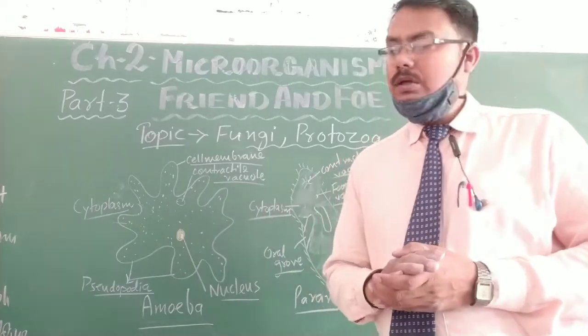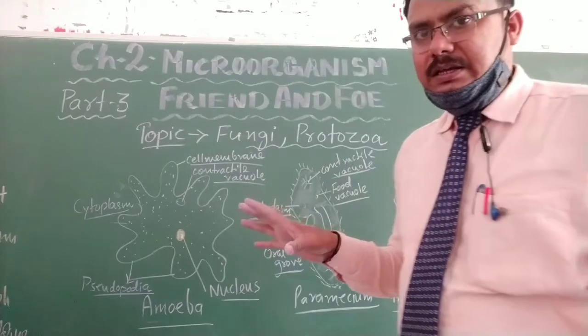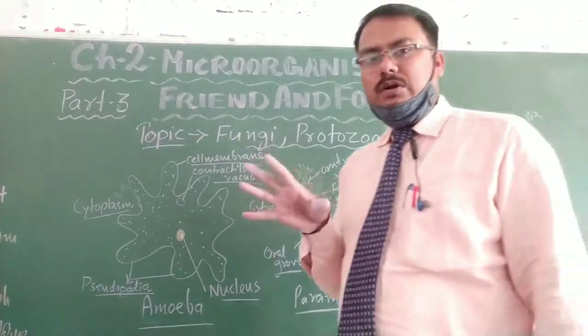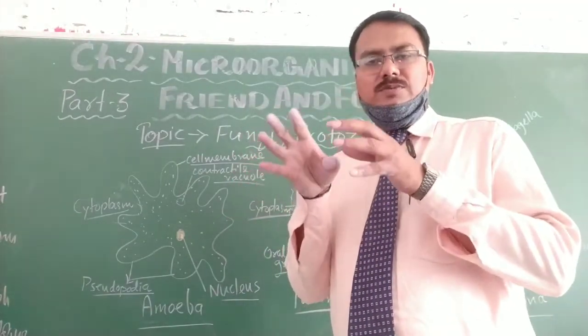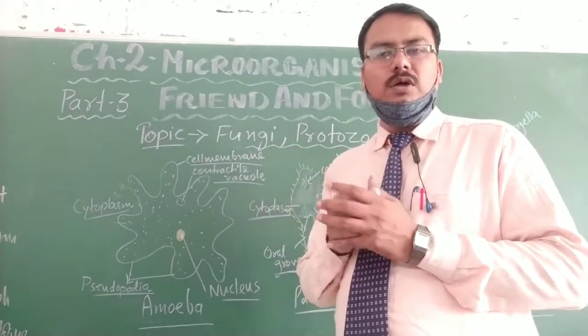Just like a parasite, they depend on living organisms for their food.